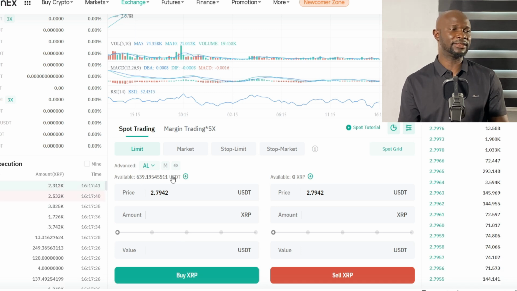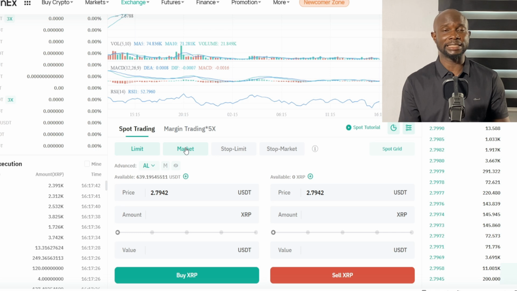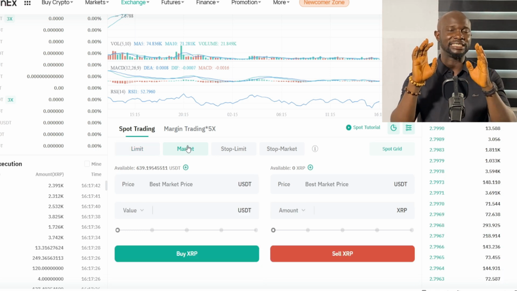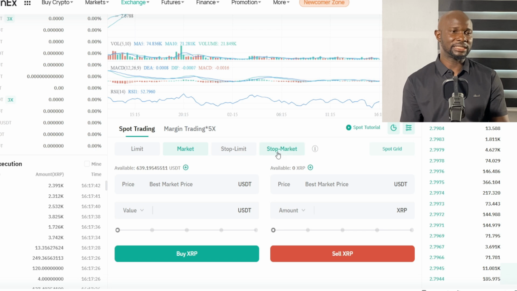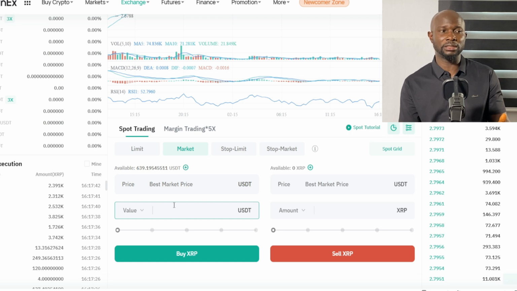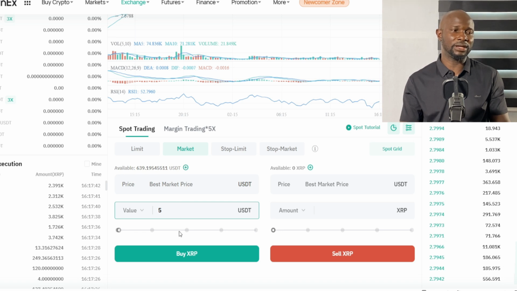Now another thing is here, you know, here is limit, right? You may buy it at market. Buying at market means that you are buying at that particular exchange rate. Just like now, you are seeing that XRP is giving us 2.7989 USD. So you can buy. Once you put it at market, then here you can just come to this place. What amount did you want to buy? Just put $5. This $5 is what you can afford to lose. Just put 5 there, and when you put $5 there, just click on buy.